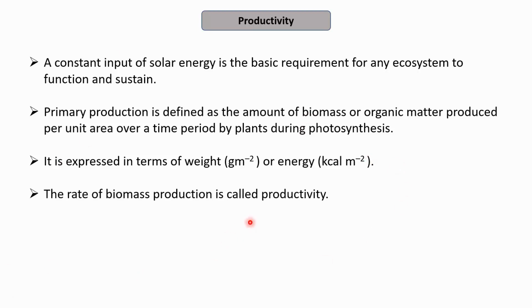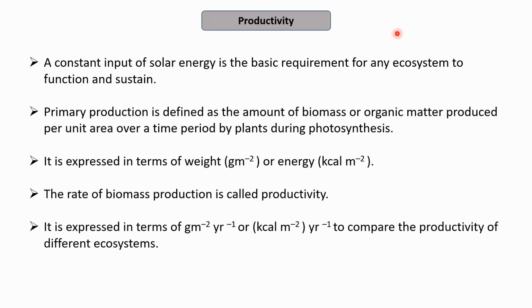So how rapidly this conversion of inorganic materials to organic material by the process of photosynthesis takes place, how fast or how slow this production of biomass takes place, defines the productivity of any ecosystem. So the rate of biomass production is called its productivity.